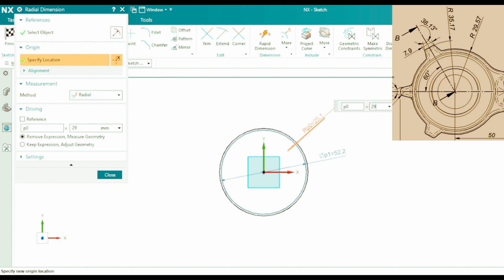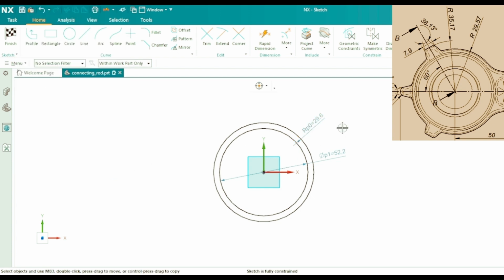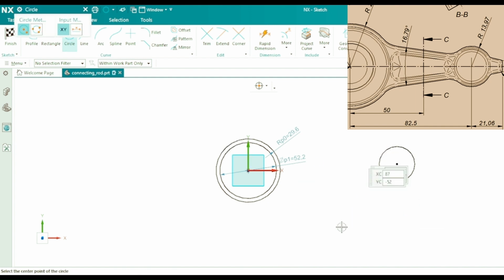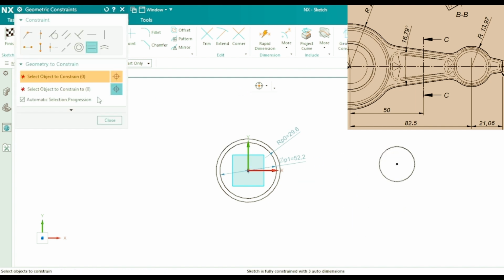Now apply the dimensions according to the drawing. Fix the center of the circle on the horizontal axis.